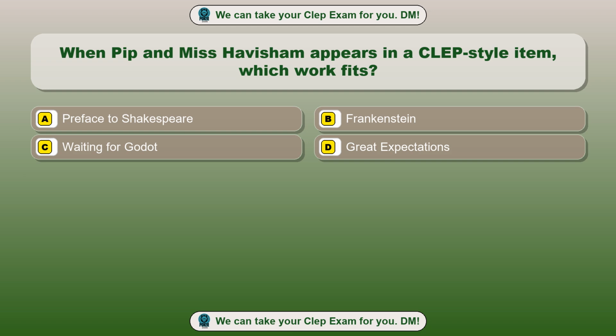Question 36. When Pip and Miss Havisham appears in a CLEP-style item, which work fits? Option A, Preface to Shakespeare. Option B, Frankenstein. Option C, Waiting for Godot. Option D, Great Expectations. The correct answer is option D, Great Expectations.